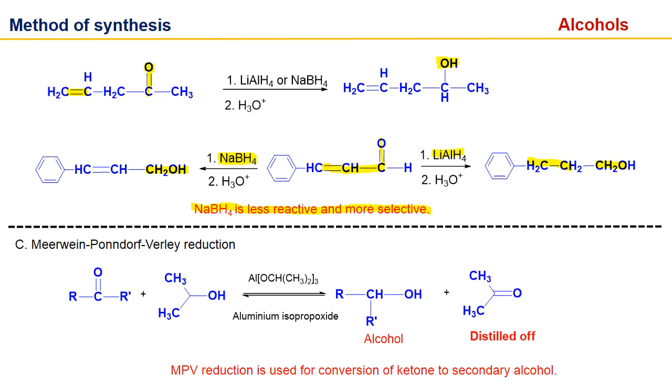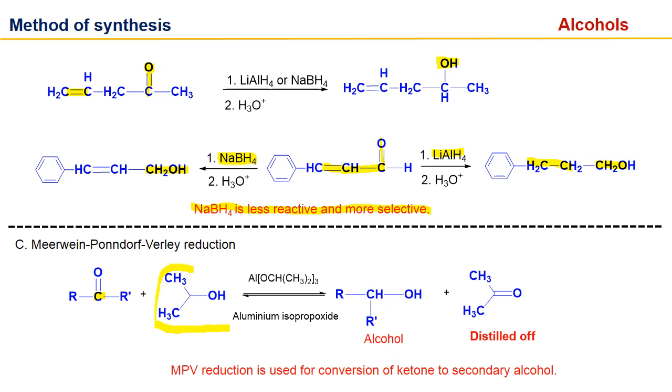Next is the Meerwein-Ponndorf-Verley reduction. In this reduction we can only synthesize secondary alcohols. We can't synthesize primary alcohols. Here we can reduce the carbonyl into an alcohol, and we always use isopropanol as a solvent in the presence of aluminium isopropoxide. And aluminium isopropoxide will reduce this compound and convert the isopropanol into acetone.